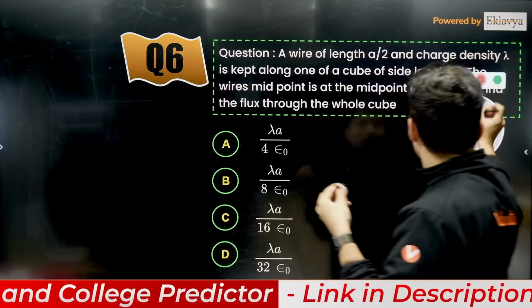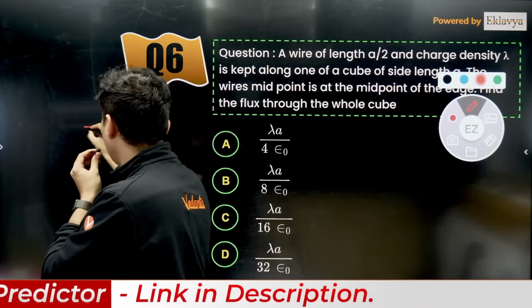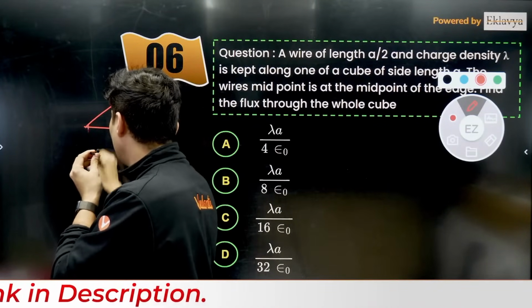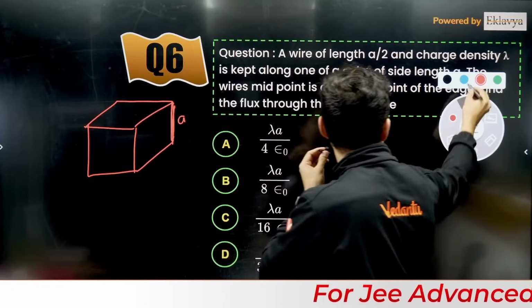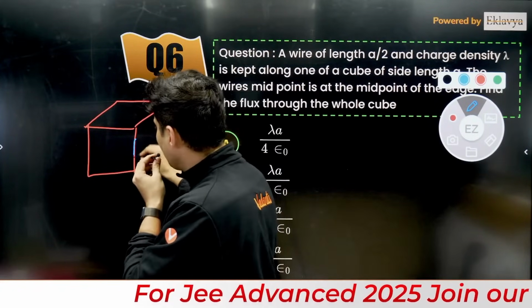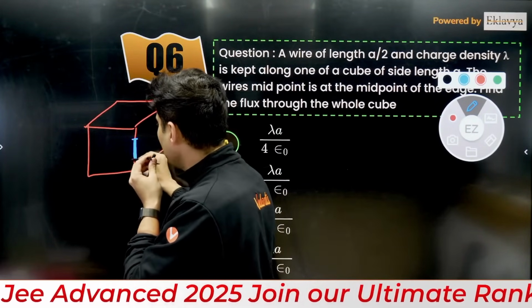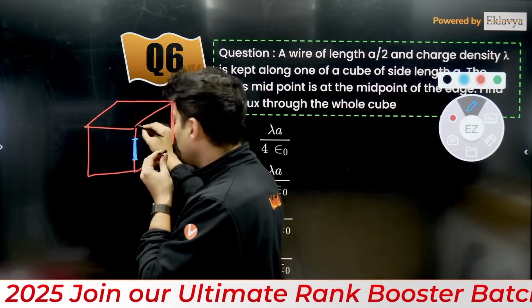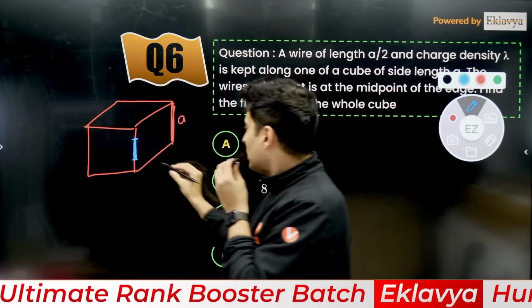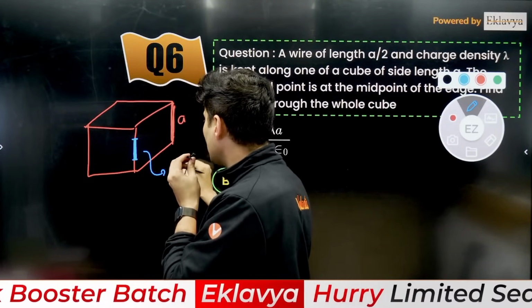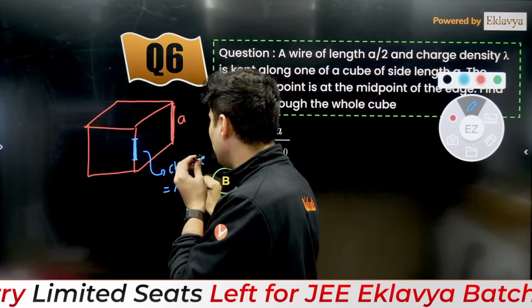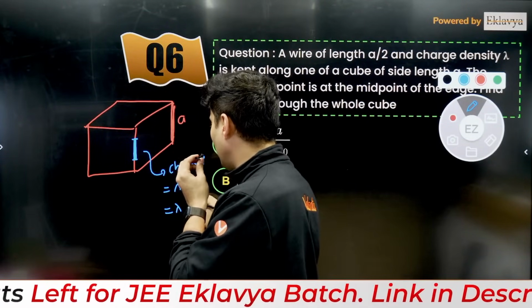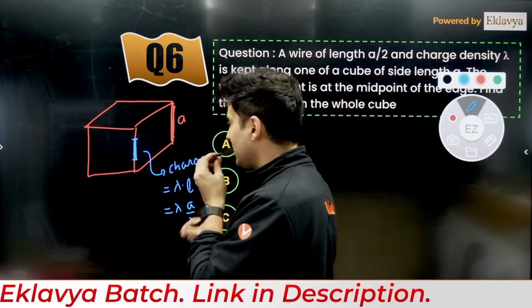So in this particular question, first of all, visualize a cube, something like this. The side length of the cube is A. Imagine a wire placed on the edge whose length is only A by 2, and the midpoint coincides with the midpoint of the edge. So the charge on that wire will be lambda multiplied by the length. The length of the wire is A by 2. So this is the charge.